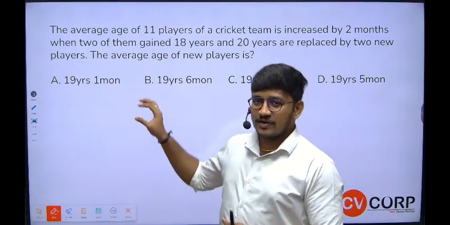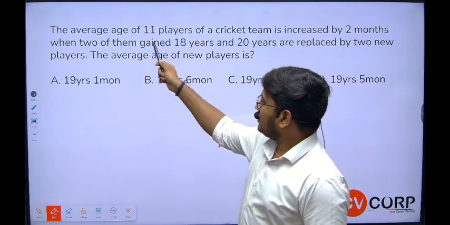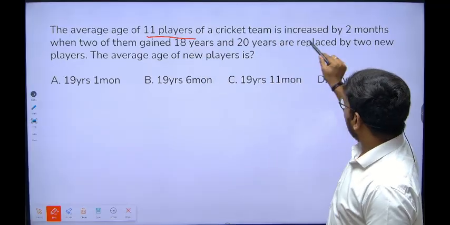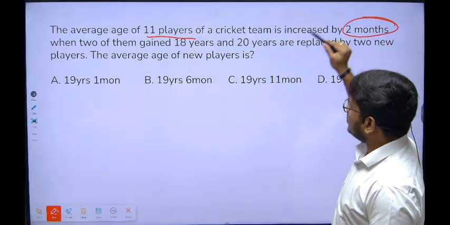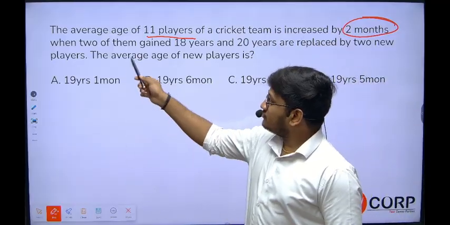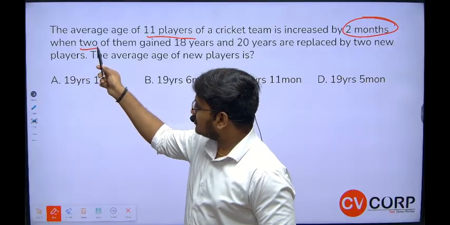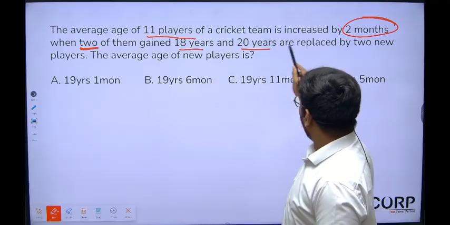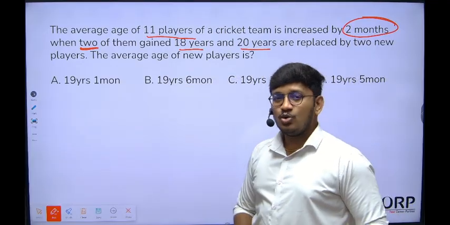But if you observe this particular question: the average age of 11 players of a cricket team increases by 2 months when two of them, aged 18 years and 20 years, are replaced by two new players.